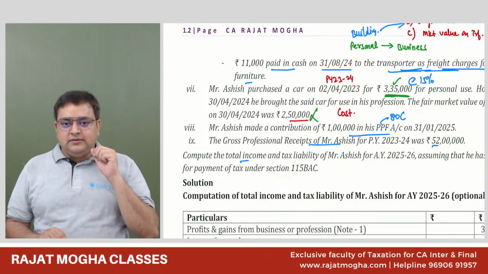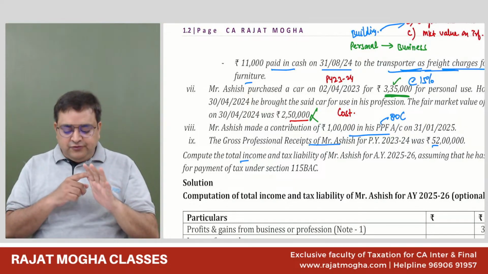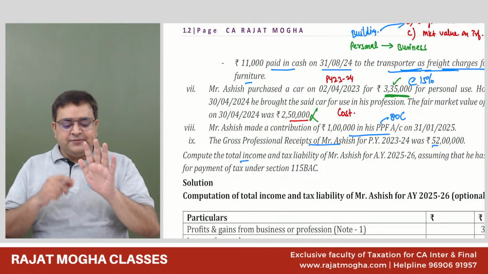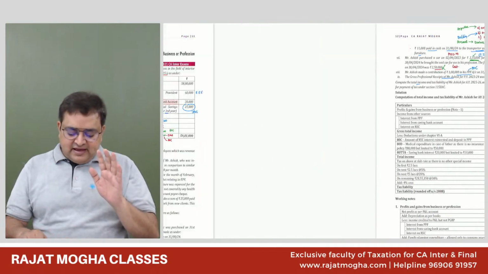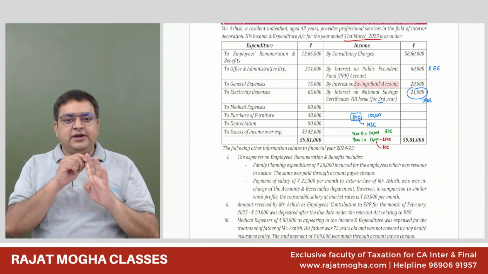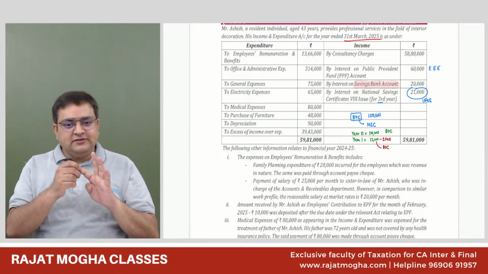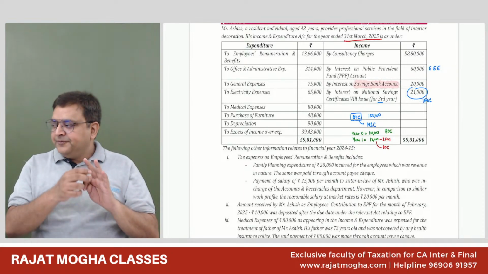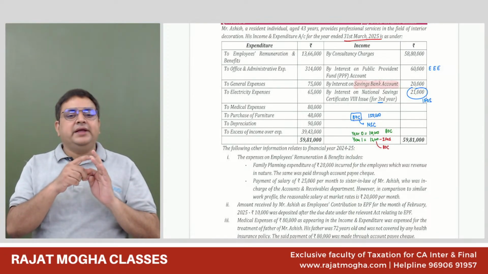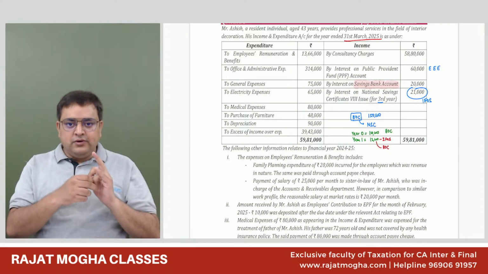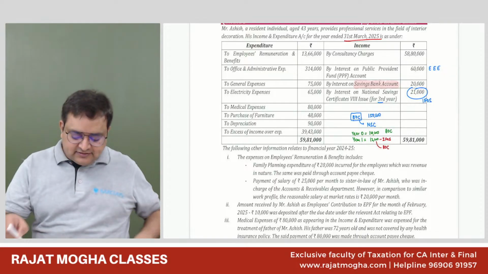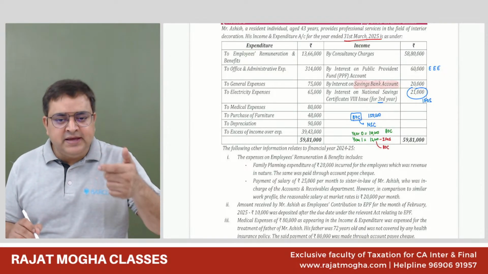First you will see the heads you have. Out of 5 heads, which income does he not have? Salary: do you think the assessee has any salary income? No. Second is house property. No, sir, house property he does not have. Third, PGBP. Obviously he has PGBP. Capital gain? No, sir, we have not read capital gain anywhere. IFOS he has. So he has only 2 heads, that is PGBP and IFOS.